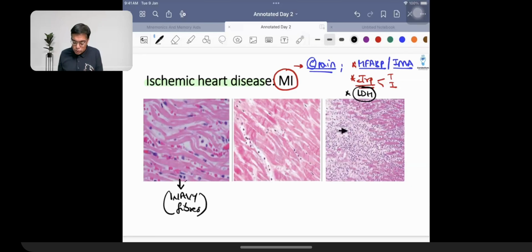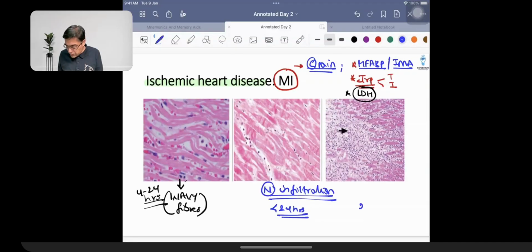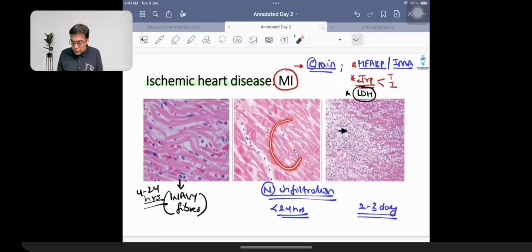This wavy fiber appearance is going to be seen within the first few hours. So this is going to be observed within 4 to 24 hours. That is what you need to remember. Then within the first day, you're also going to be having the presence of neutrophilic infiltration. Neutrophilic infiltration is obviously less in number in the first 24 hours. It is going to become more on the second and third day. So this component is what is given the name of early neutrophilic infiltration. That is between the 24 hours. This one on the second and third day is going to become very large. So that is given the name of massive neutrophilic infiltration.